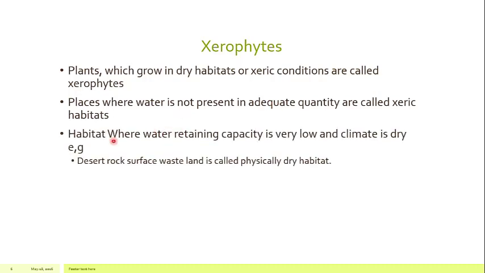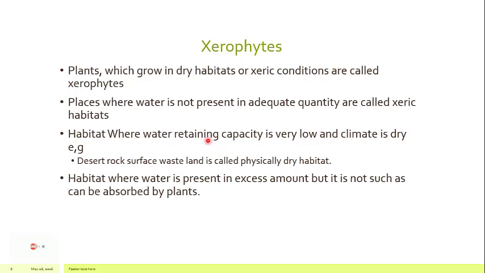So as far as xeric habitats are concerned, those xeric habitats may be either physically or physiologically drought conditions. So what are physical or physiological drought? Habitats where water retaining capacity is very low and the climate is dry are called the physically dry habitat. So desert, rock surfaces, wasteland are called the physically dry habitat.